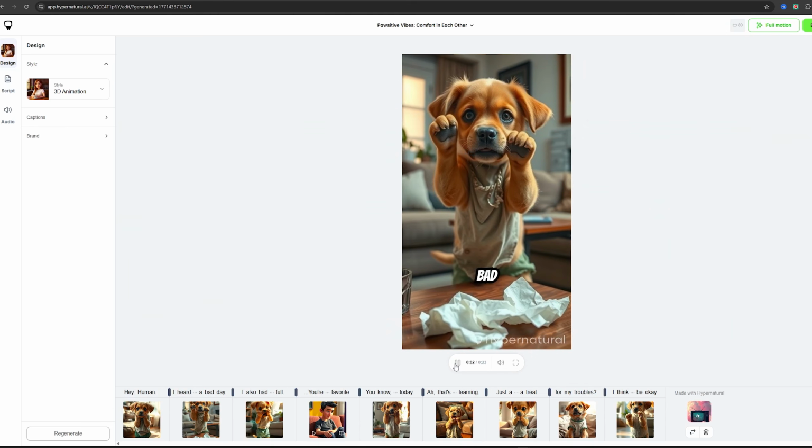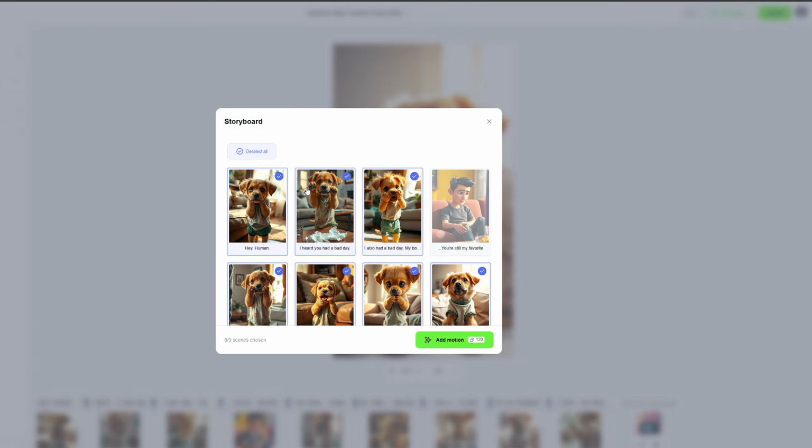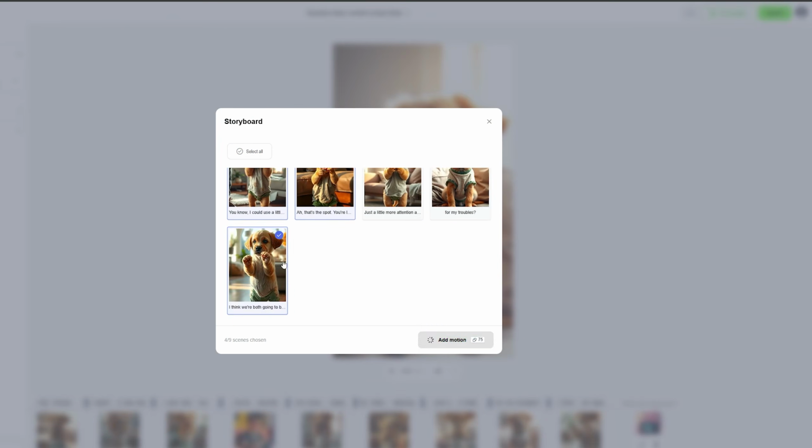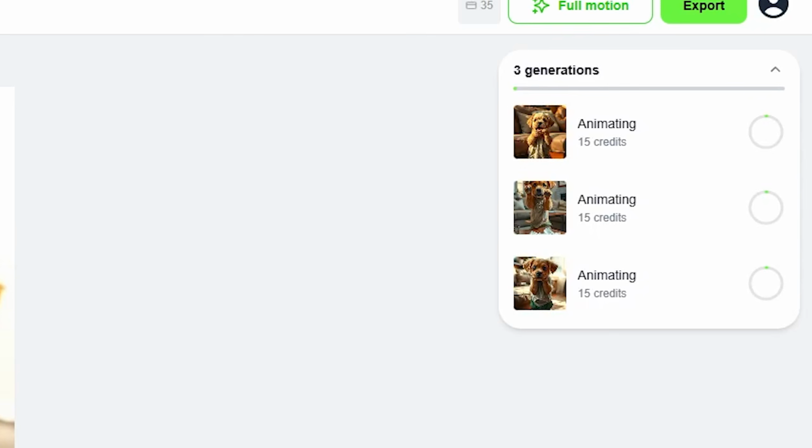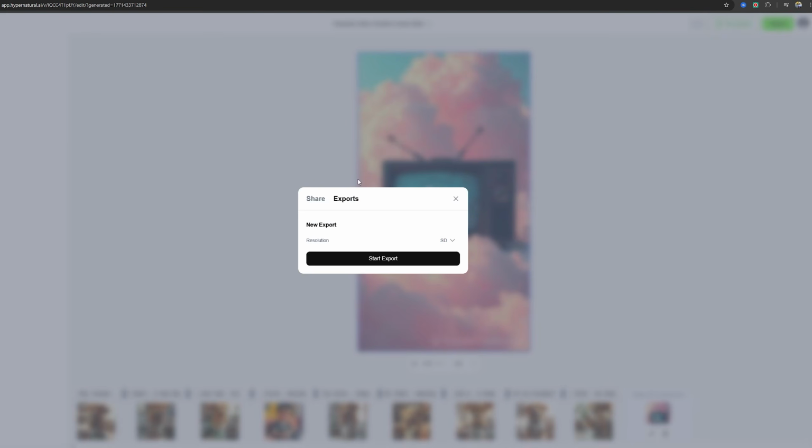To make the character feel more lively, click here to add motion to it. Select the number of scenes you want to animate, and when you're done, click Add Motion. As you can see, it's now processing. Once it's done generating, click Export, then Export again. Click Start Export, and then click Start Download. And here is the final result, with motion.